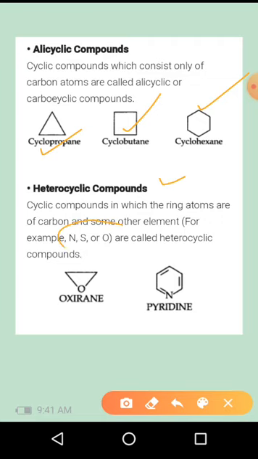And heterocyclic compound means a cyclic compound in which one of the carbon atoms is replaced by an atom other than carbon, for example nitrogen, sulfur or oxygen. That belongs to heterocyclic compounds. So these are examples of heterocyclic compounds: pyridine or thiopane, those are all heterocyclic compounds. One of the atoms is replaced by an atom other than carbon in a cyclic compound; that belongs to heterocyclic compounds.